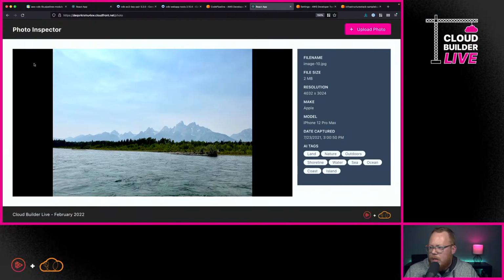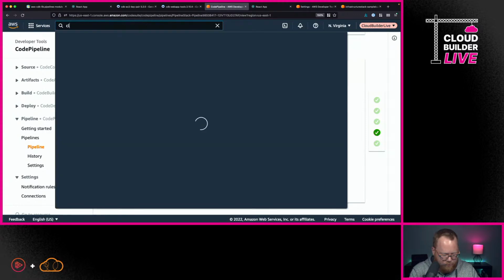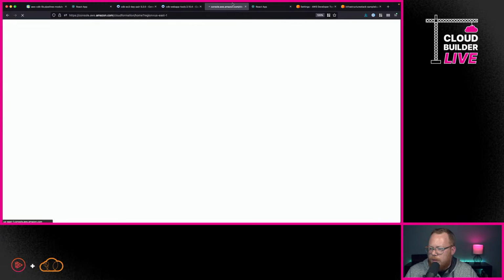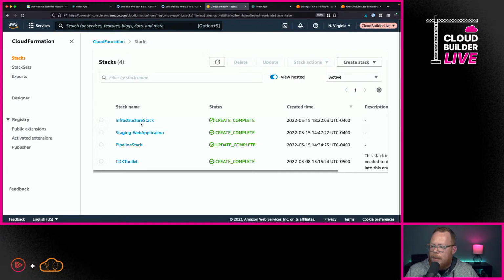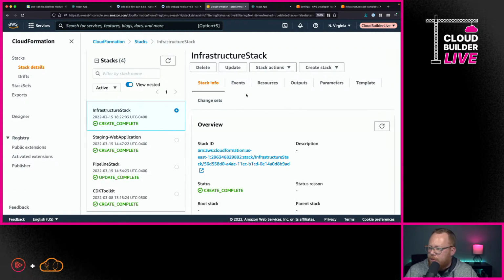The other thing here that somebody asks is, what about drift detection? So yes, you do have drift detection within CloudFormation. So let me go ahead. I'm just going to really quickly move back over to my browser. Give me just one second. If you go into CloudFormation, so here I'm just going to go to CloudFormation. We'll let this load up here. I can go into any of my stacks. Let me go here under my infrastructure stack, right?